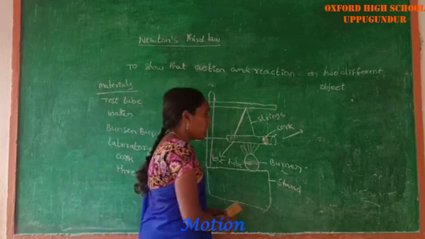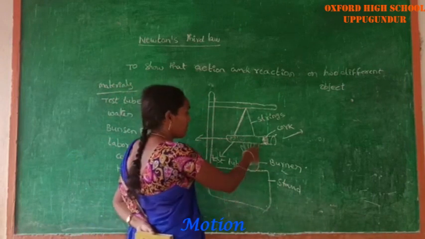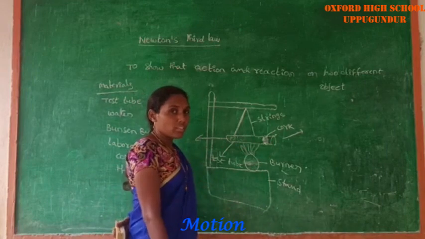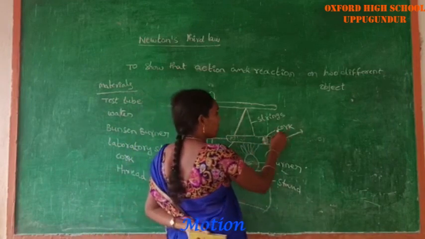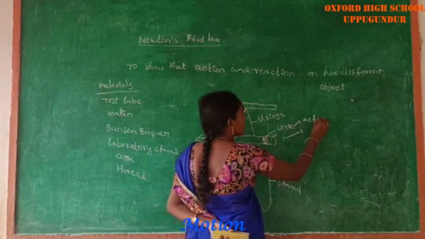When we supply heat energy to the test tube, the rubber cork blows out from the mouth of the test tube. The force acting on the rubber cork is called the action.